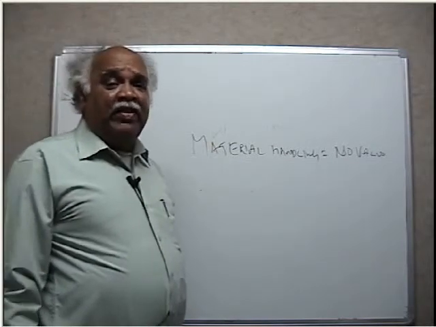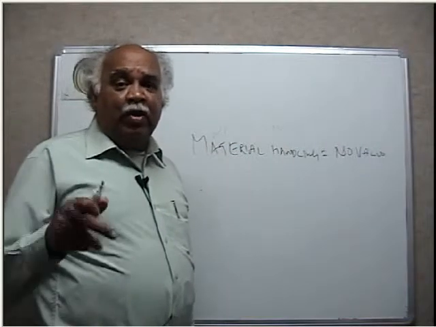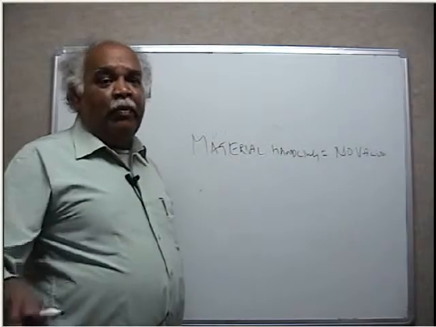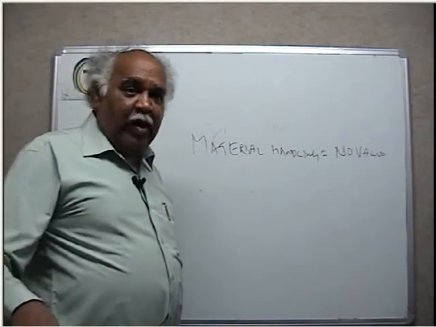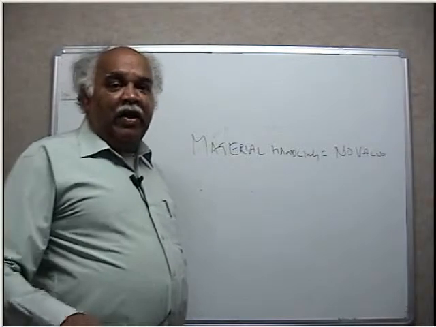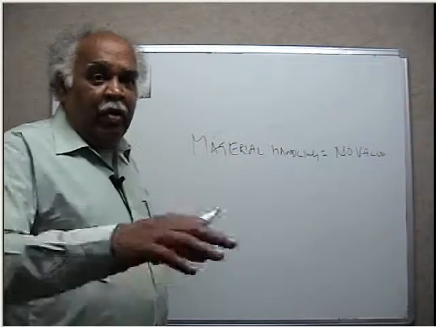Based on this only, the system of group technology came in, cells were made, where all the machining activities concerned to a particular type of requirement were put in one cell. The material was not moving from place to place, it was moving only around the cell in a forward way, not in a circular way, and then it was going out. Not like noodles, going up and down, this way, that way.